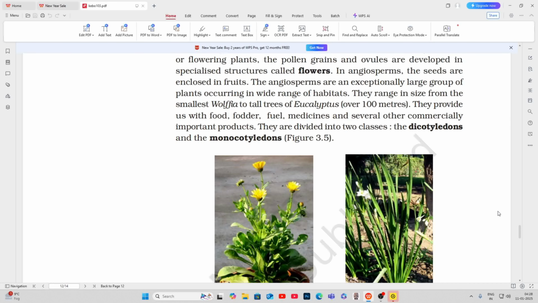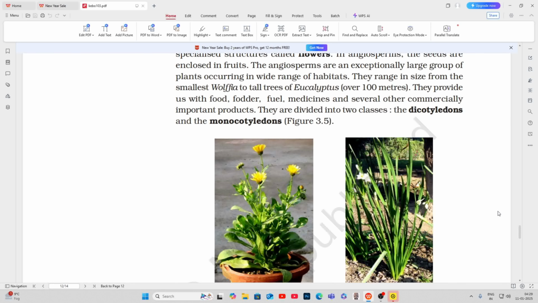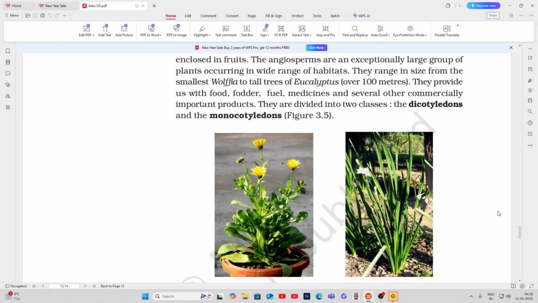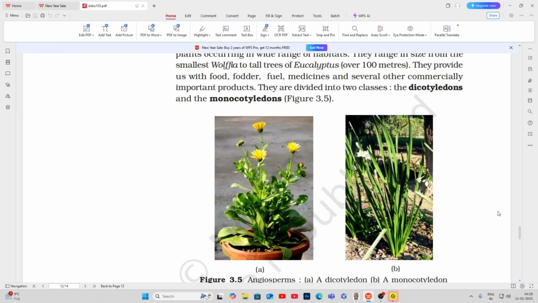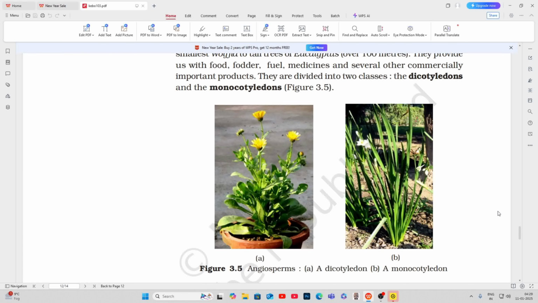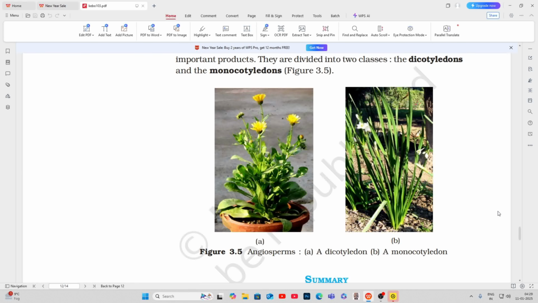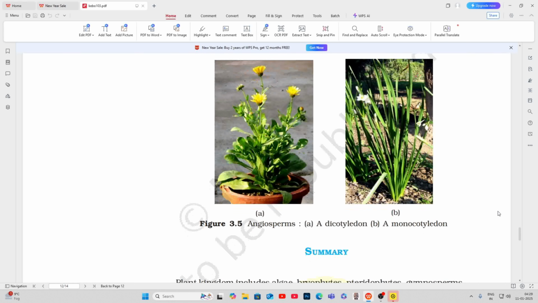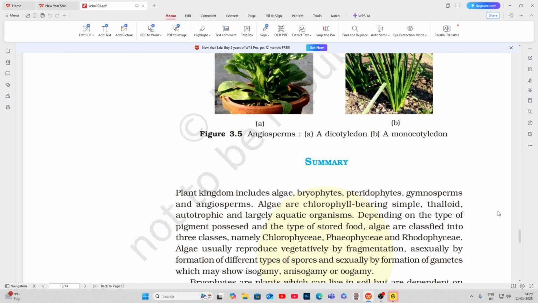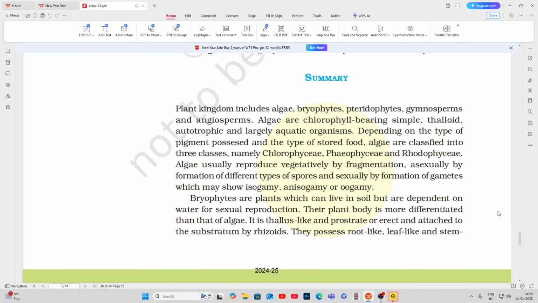The angiosperms are an exceptionally large group of plants occurring in a wide range of habitats. They range in size from the smallest Wolffia to tall trees of Eucalyptus, over 100 meters. They provide us with food, fodder, fuel, medicines, and several other commercially important products. They are divided into 2 classes, the dicotyledons and the monocotyledons, Figure 3.5. Figure 3.5 Angiosperms. A, a dicotyledon. B, a monocotyledon. Summary. Plant kingdom includes algae, bryophytes, pteridophytes, gymnosperms, and angiosperms.